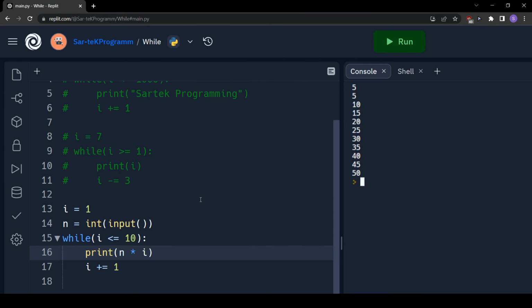So we have seen 3 examples, and I hope now we have understood why do we need while loops and how do we use them.